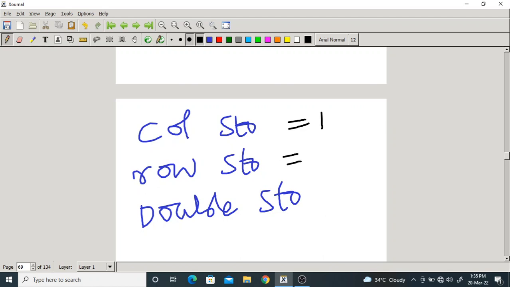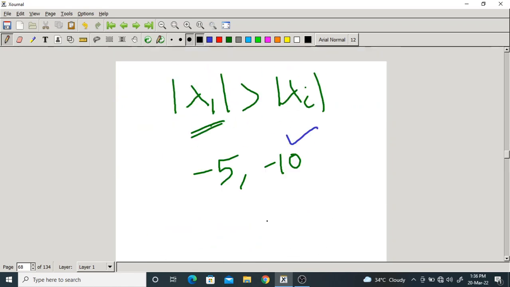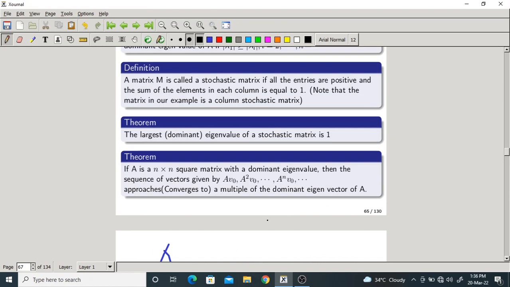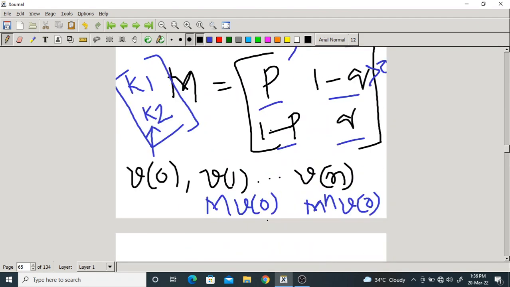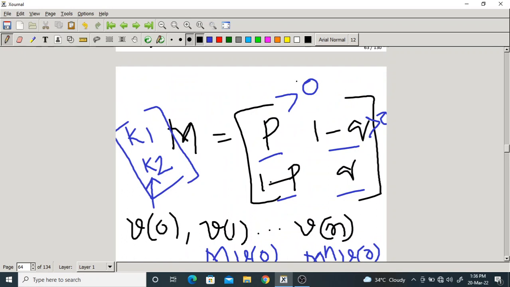Row stochastic means each and every element of a matrix has to be positive, and if you add all the elements of each row, the sum should be equal to 1. Double stochastic means it is both row stochastic as well as column stochastic. Now our matrix M is a column stochastic matrix, isn't it? Why? I told you P and Q are positive values because they are fractions.